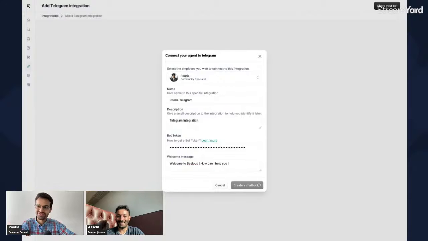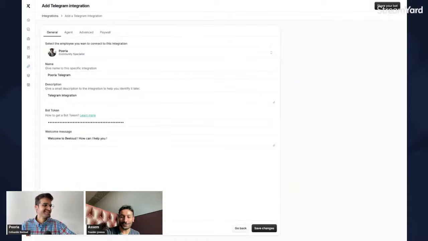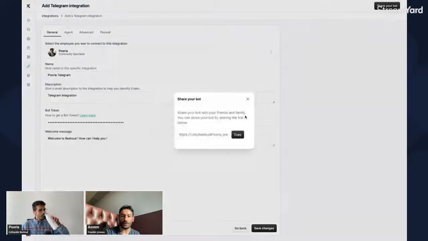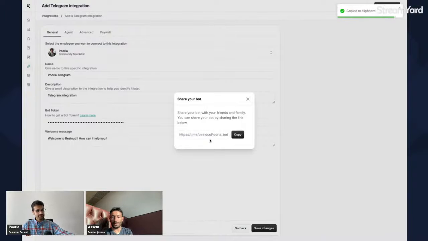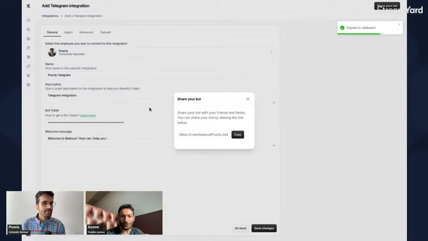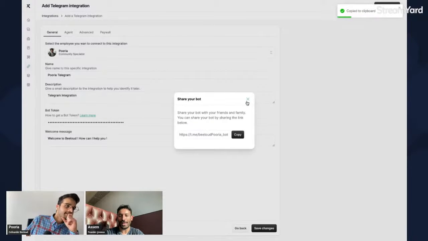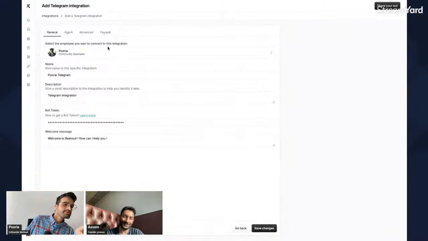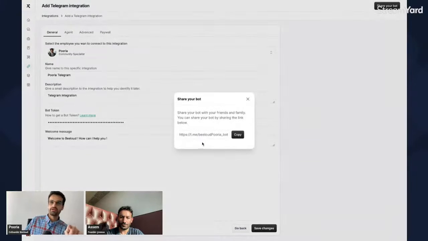That's pretty cool. And so basically, once you've done that, that's it. You have your agent. It's on Telegram. If I go into share your bot, I have the link, and you can start chatting with that link, right? You're not going to be able to see my whole screen, but yeah, it's here. It's live. Do you mind putting the link in the chat so I can also send it to people, so they can also try it live as well? Sure.